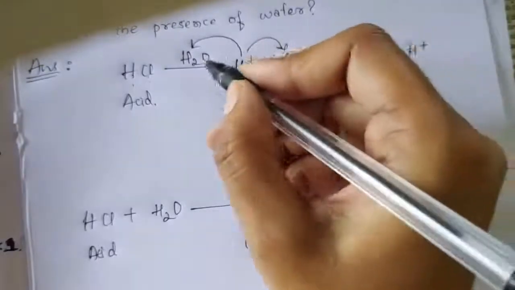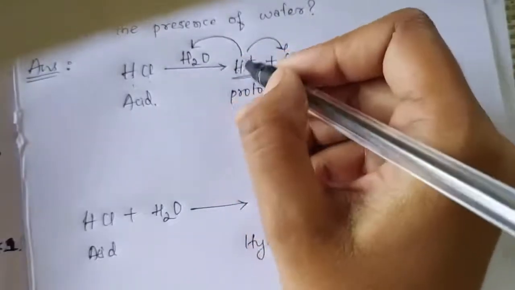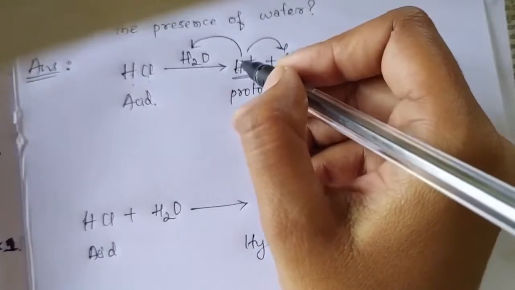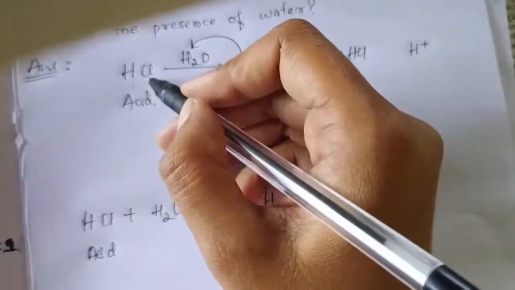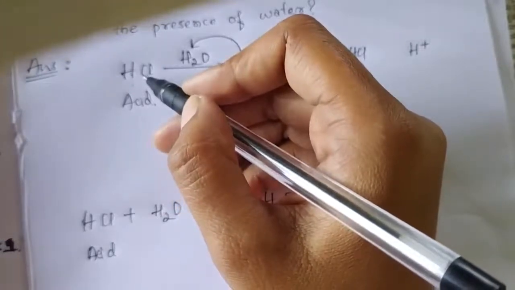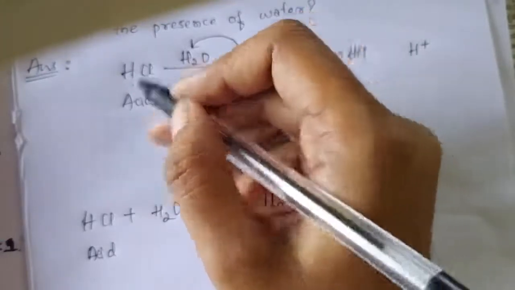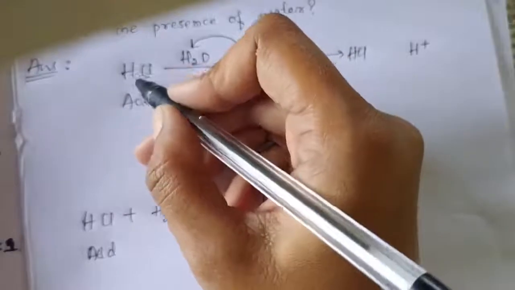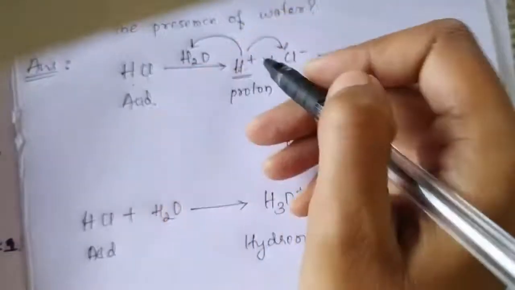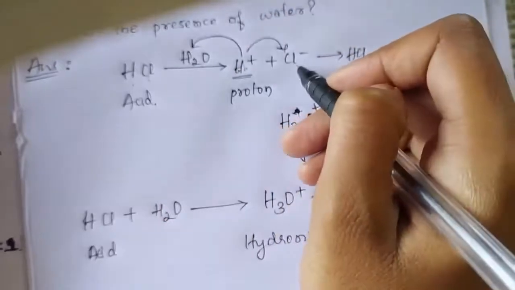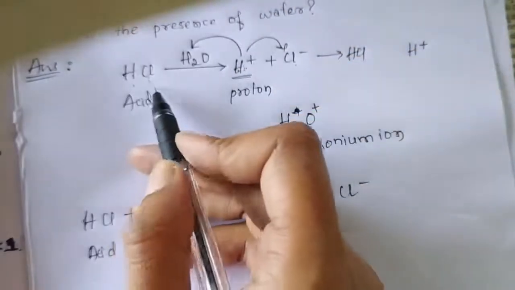So when water is available, the hydrogen ion is released by this acid, hydrochloric acid. If you take any other acids also, they will behave the same way. The acids, in water, dissociate into hydrogen ion and chloride anion in case of HCl.